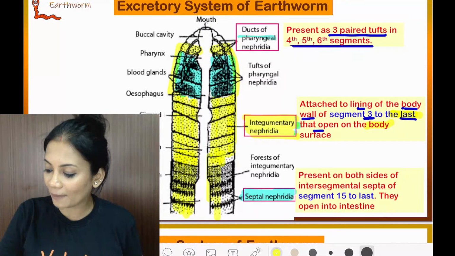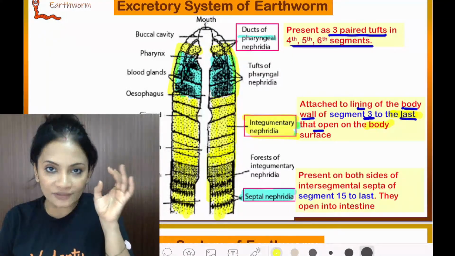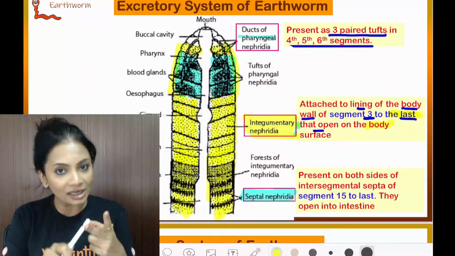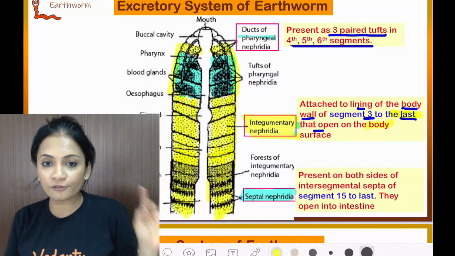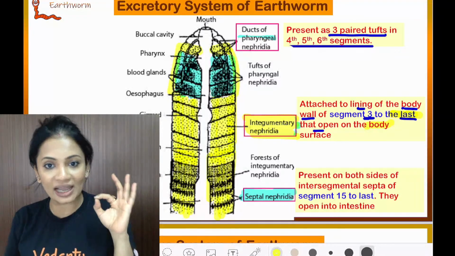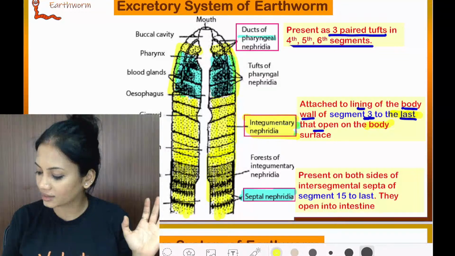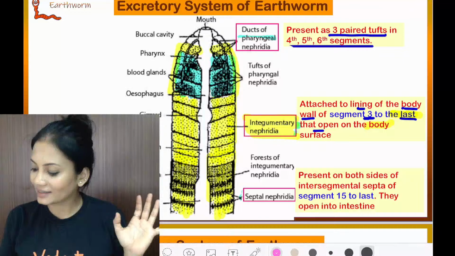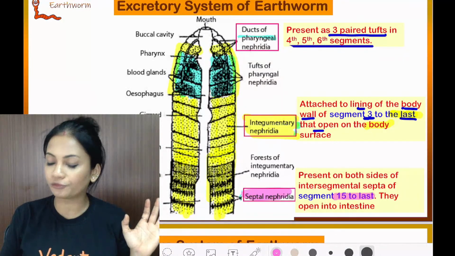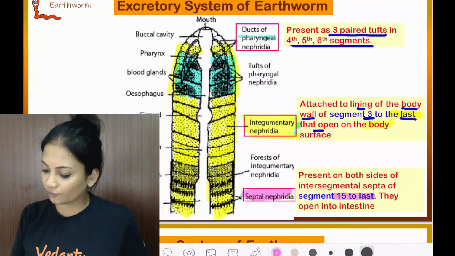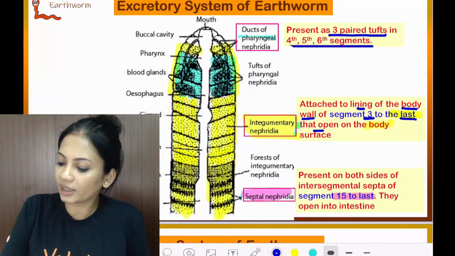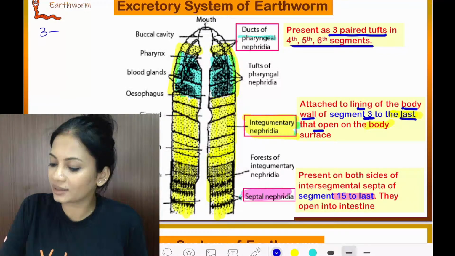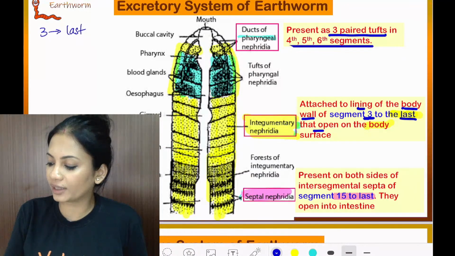So it is overlapping. Segments 4, 5 and 6 have got two types of nephridia: integumentary nephridia and pharyngeal nephridia. Then coming to the last type, the septal nephridia, we see they are present from 15 till the last. So children, segment 3 till last, which nephridia?